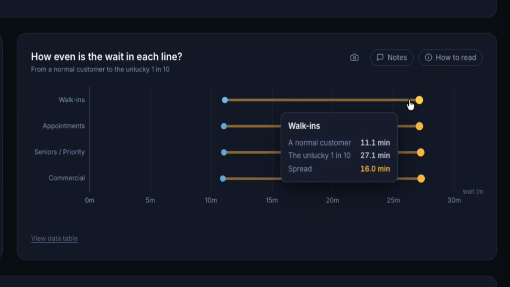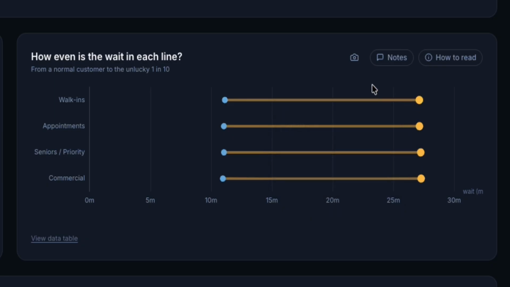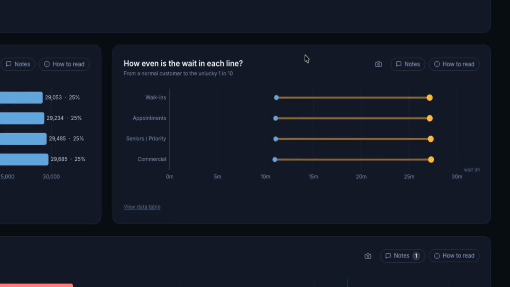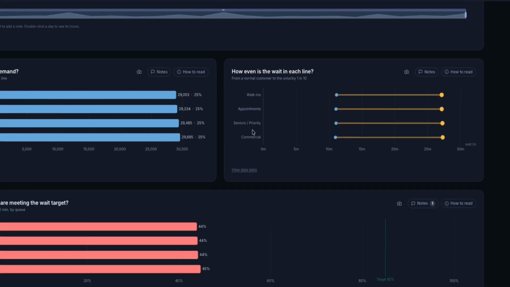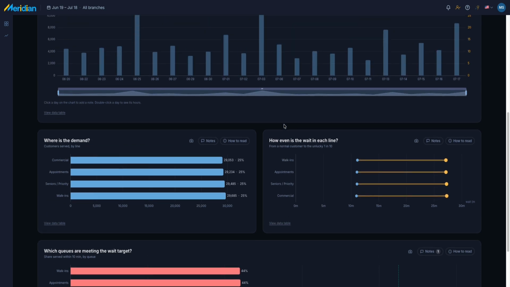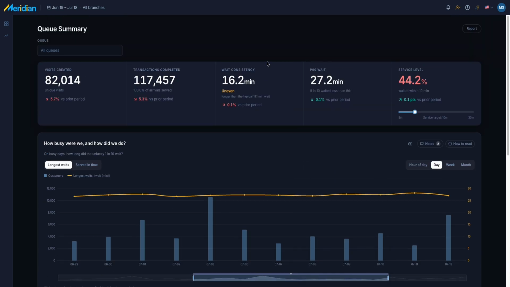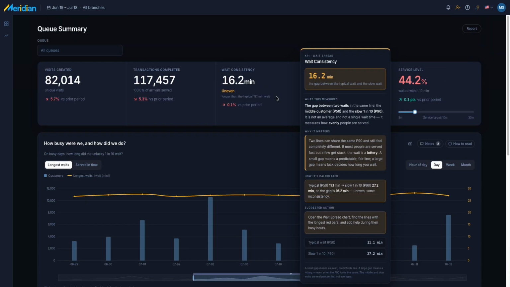By identifying which specific lines are struggling to stay consistent, you can deploy extra help right where the system is breaking down. Because at the end of the day, a great customer experience isn't just about being fast. It's about being fair, reliable, and predictable every single time.